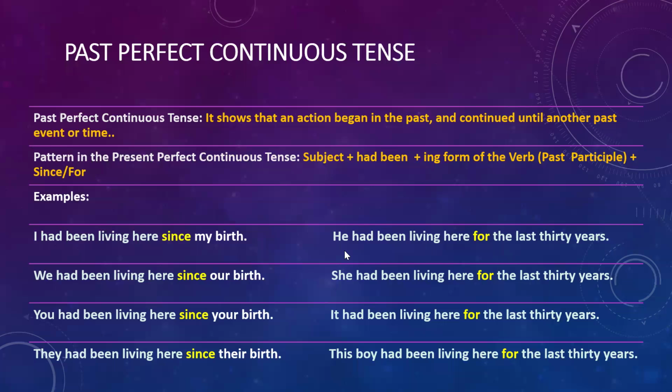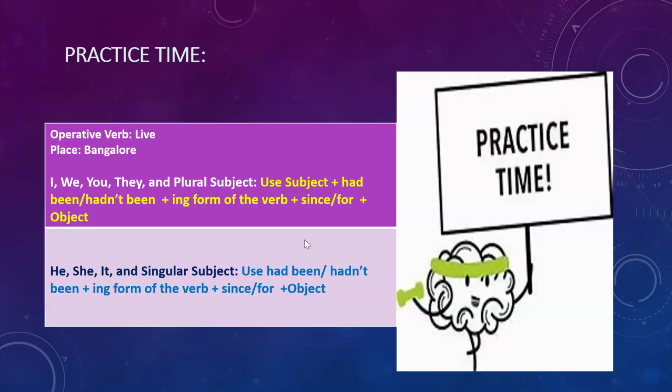Here, he had been living here for the last 30 years. So this is the period of the last 30 years. That's why for. She had been living here for the last 30 years. It had been living here for the last 30 years. It's related to animal or lifeless things. This boy had been living here for the last 30 years. This is the pattern of making sentences in the past perfect continuous tense.